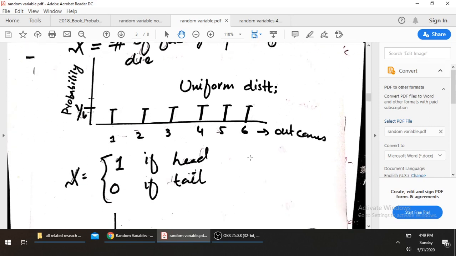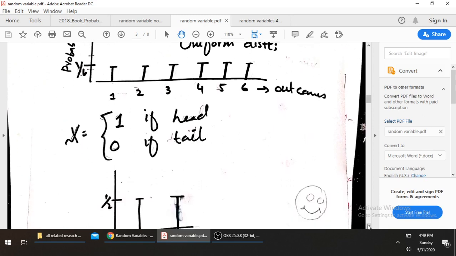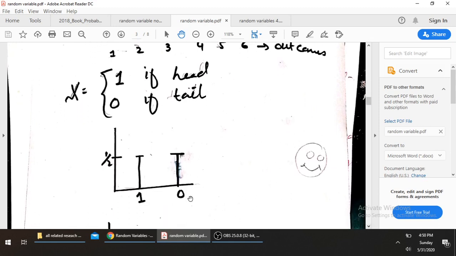Another case, when this is another variable shown in the form of an indicator function, if head then 1, and if not then 0, then I show it on a graph, 1 and 0 with the probability. Because the coin is fair, 1 by 2 is the probability, so it is also a uniform distribution.